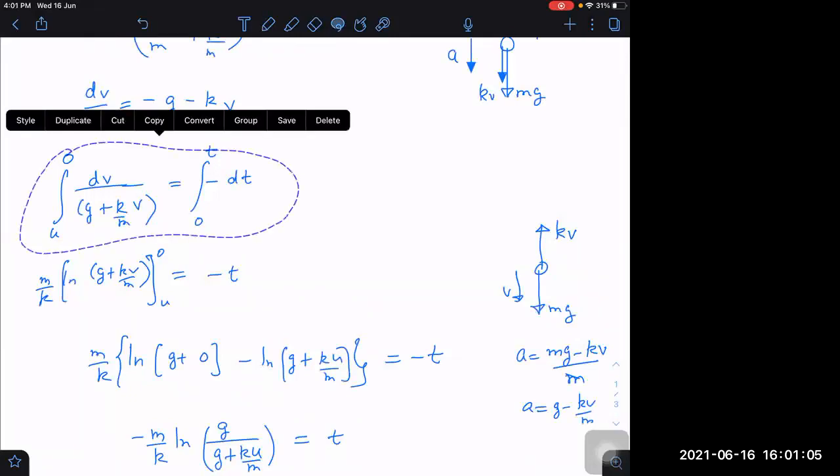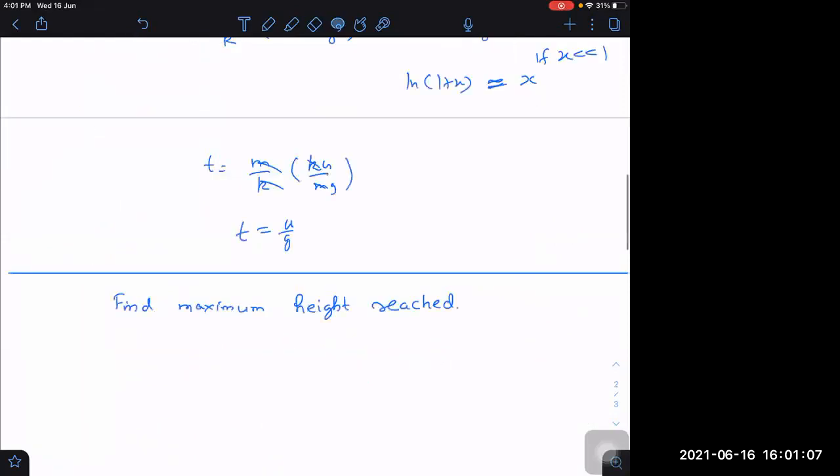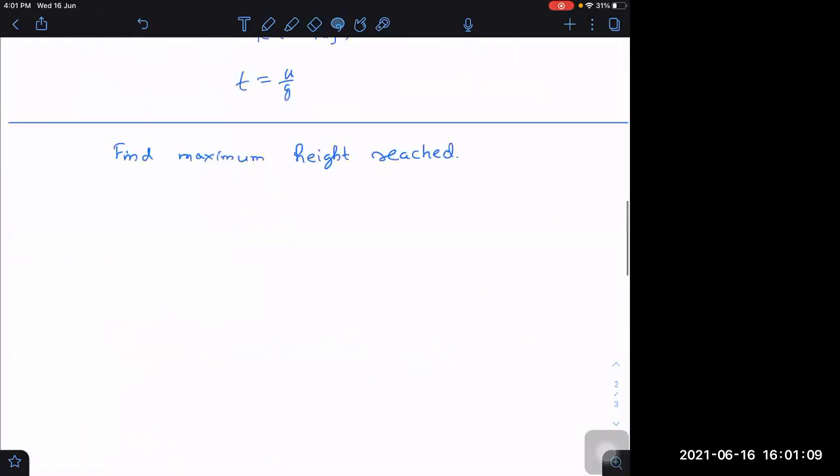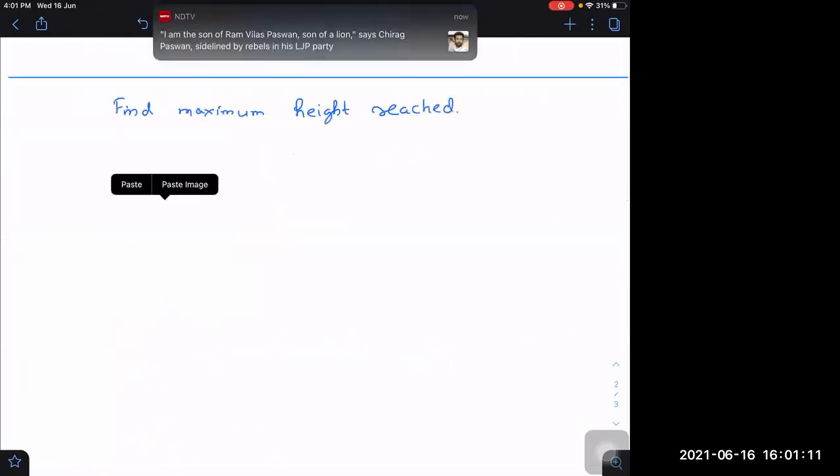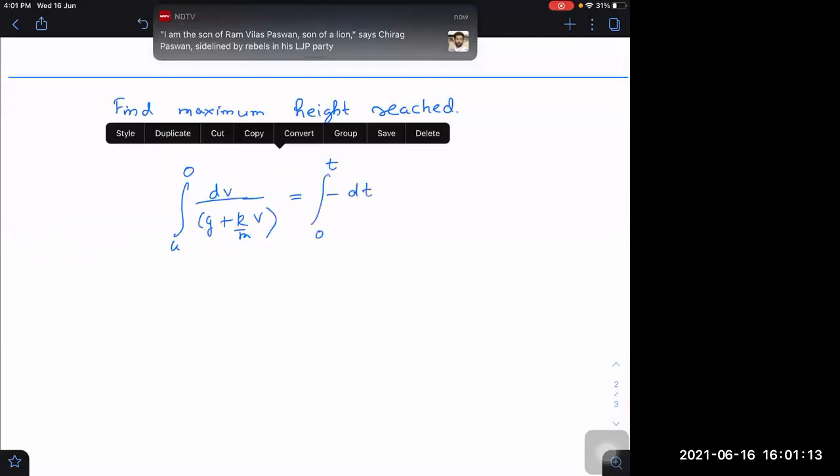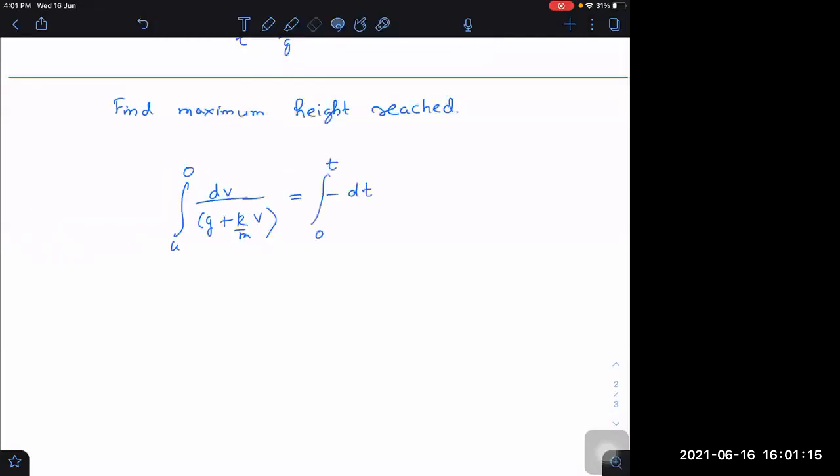I'm copying it again. Why do I have to start again from here? Now I cannot put the limits in this way. I have to put limits u to v because I want velocity as a function of time. Then I can get height also if I know velocity as a function of time.